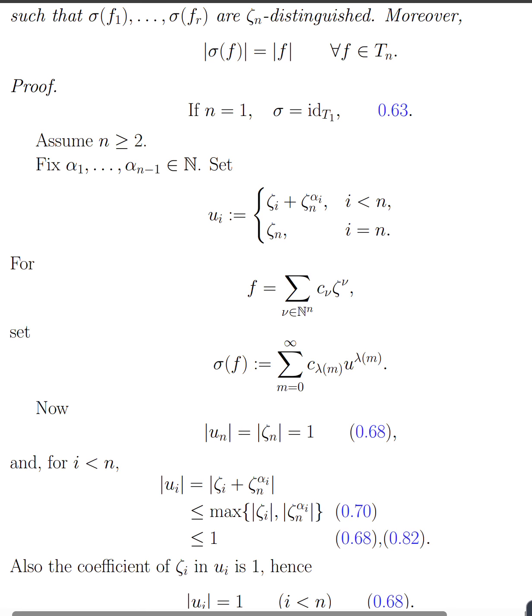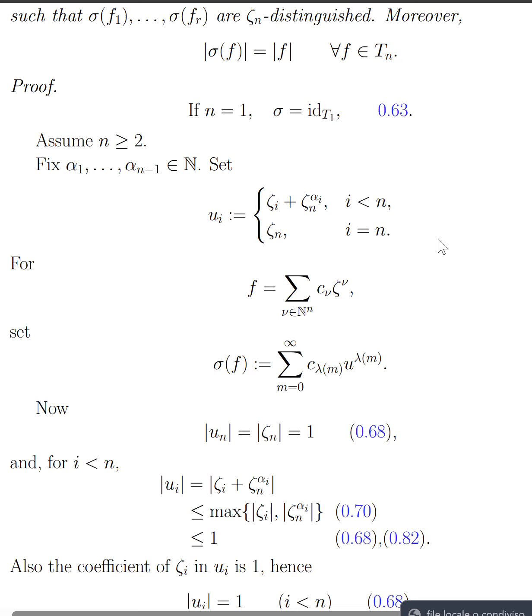Fix the exponents and define the map. Now the proof fixes some natural numbers, one for each variable except the last one. Then it defines new elements by replacing each variable except the last with itself plus a suitable power of the last variable, and keeping the last variable unchanged. Then, for a general series, the proof defines its image by replacing each monomial with the corresponding monomial in these new generators, keeping the same coefficients.